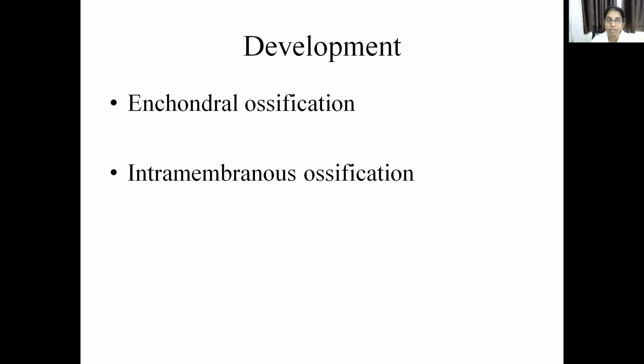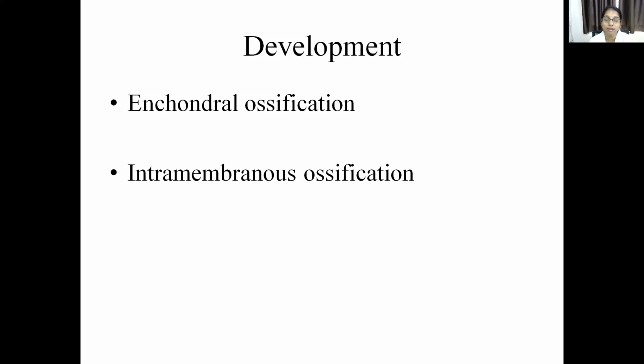Whichever the ossification, the primary cell is the mesenchymal precursor. The mesenchymal precursor gives rise to the cartilage. Then in the later stages, the cartilage develops the primary and secondary centers of ossification and develops into a long bone. This is the enchondral ossification. Next is the intramembranous ossification. This is seen in flat bones.